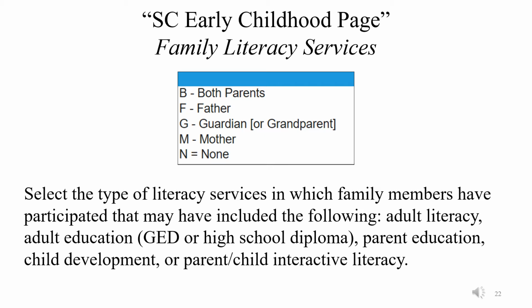Family literacy services should be populated based on which family members participated in a family literacy program. Such programs include adult literacy, adult education, parent education, child development, or parent-child interactive literacy. In the case of a child, both parents, just the father, just the mother, perhaps the guardian, or none, can be selected for this student.